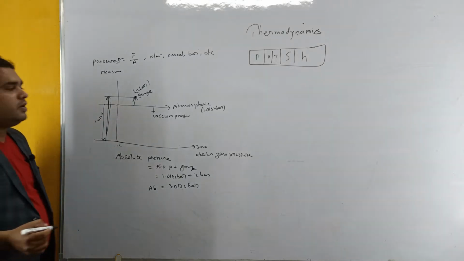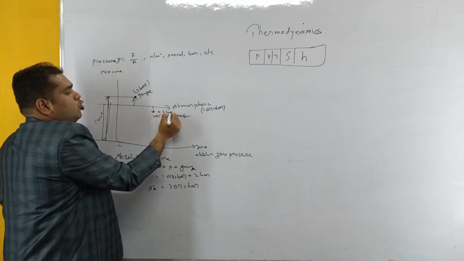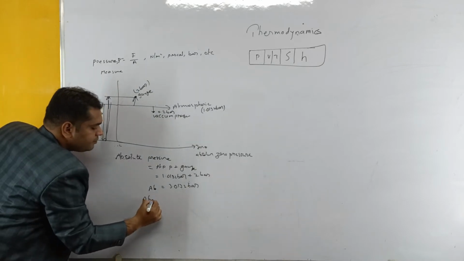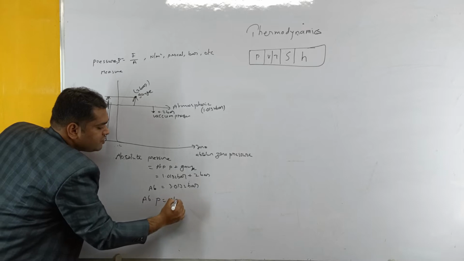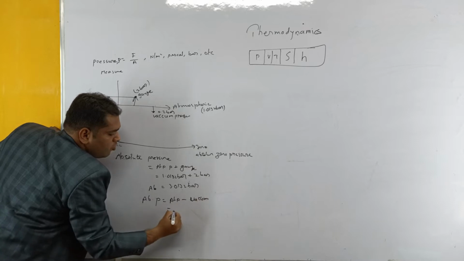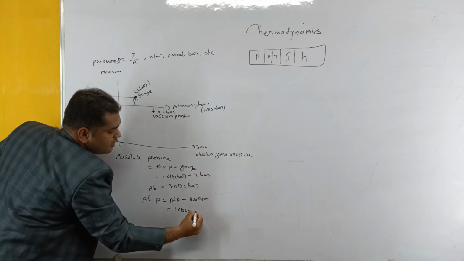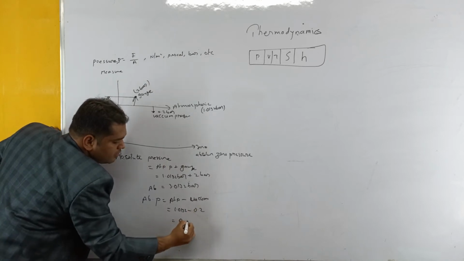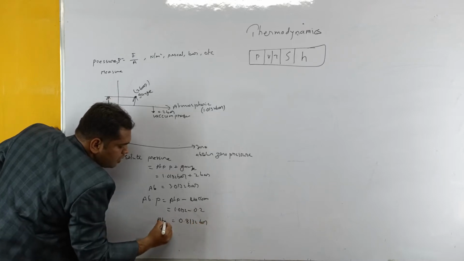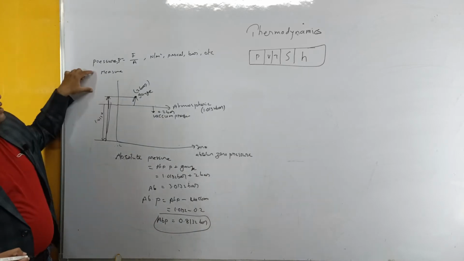If you want to measure the vacuum pressure, for example let the vacuum pressure be 0.2 bars, then what will be the absolute pressure? The absolute pressure will be atmospheric pressure minus vacuum pressure. Atmospheric pressure is 1.0132 minus vacuum pressure 0.2, so it will be 0.8132 bars. It is the absolute pressure. Like this we have to calculate the pressure in problems.